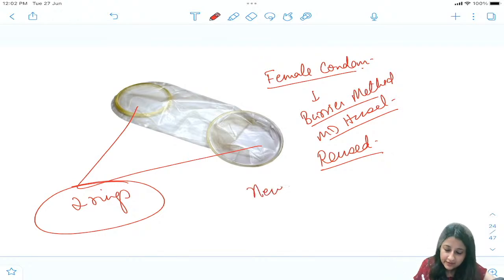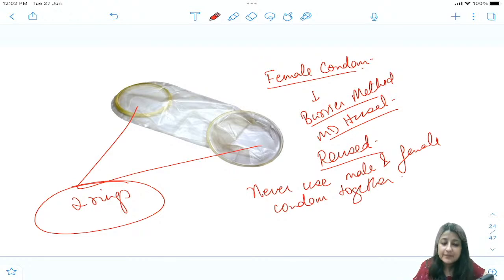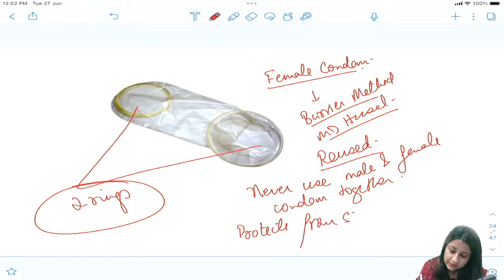No. Never use. All these are PYQs, like they can be put in options. Never use male and female condom together. Kabhi bhi never use male and female condom together. That's again one point. Then is the female condom protecting from STDs and HIV? Yes, this also protects from STDs and HIV.